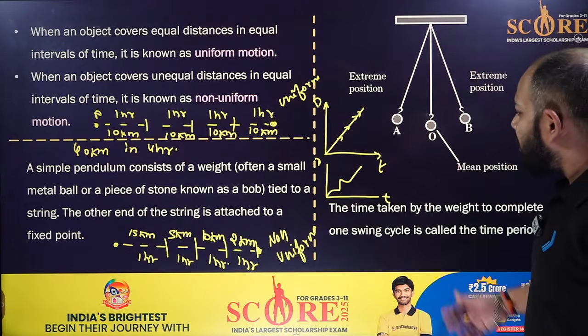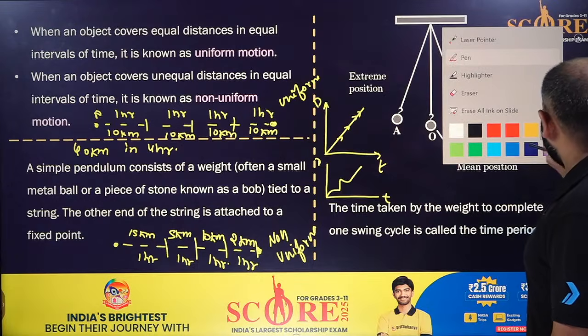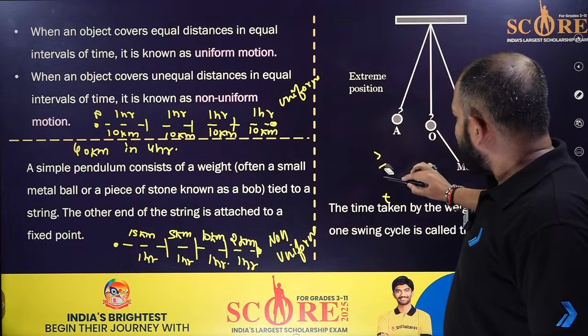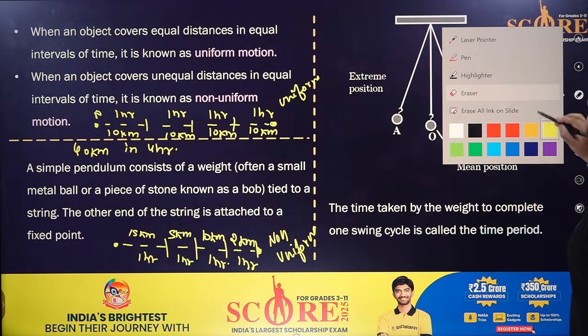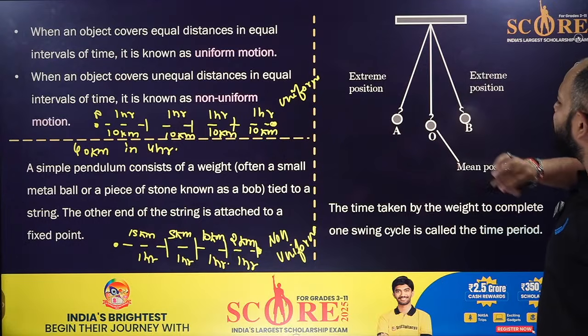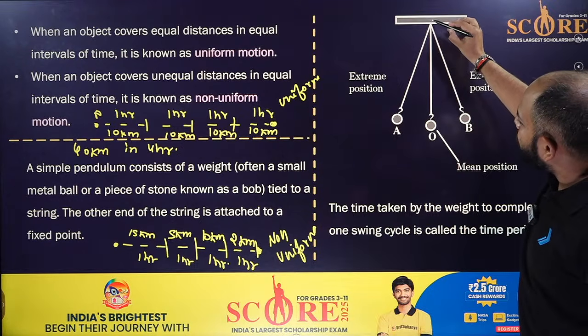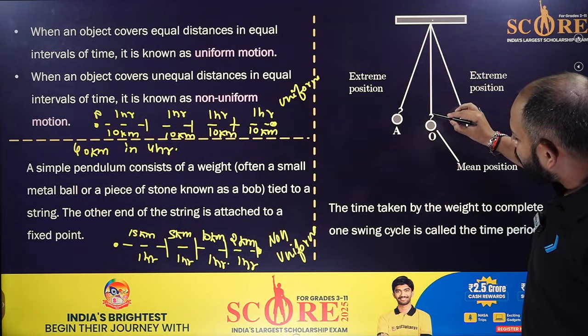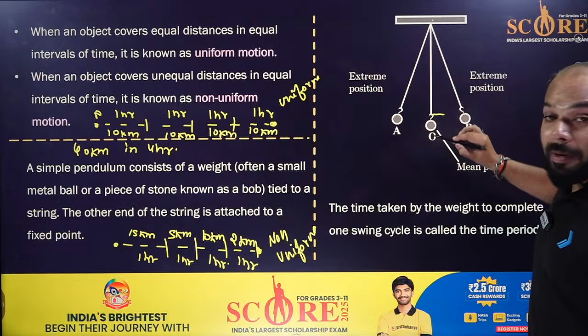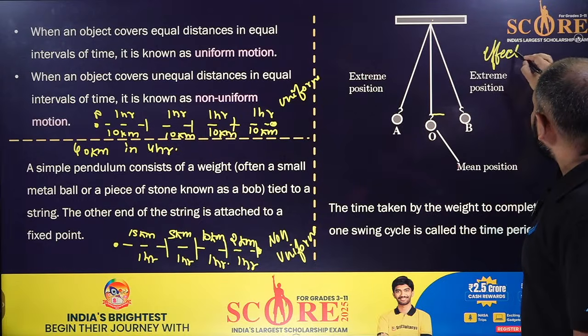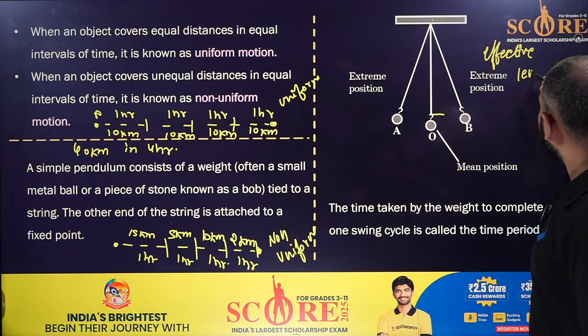Now here you can see one thing, and that's the pendulum. Let me just tell you one simple part of the pendulum very fast. In this pendulum, you can see the length of the wire from the top until the bob, but we take the effective length of it.